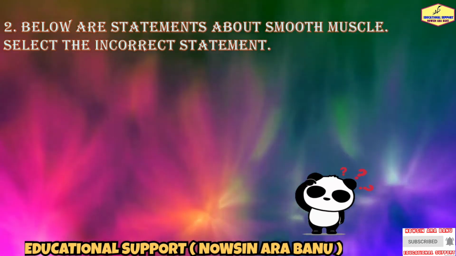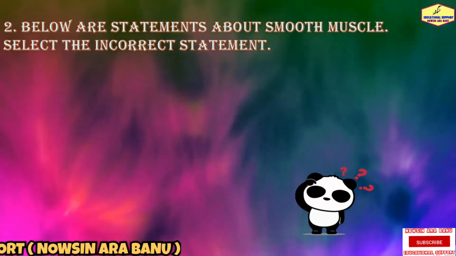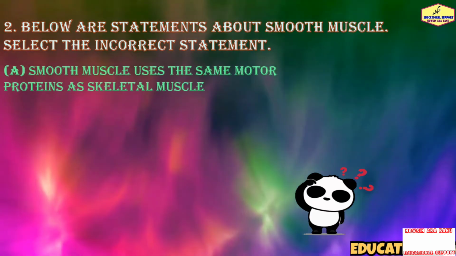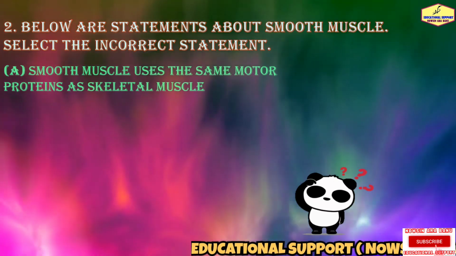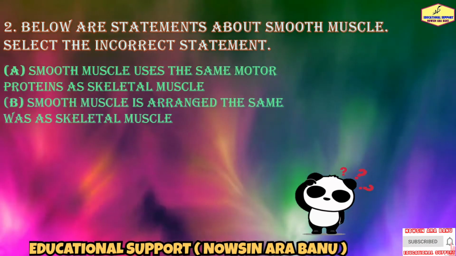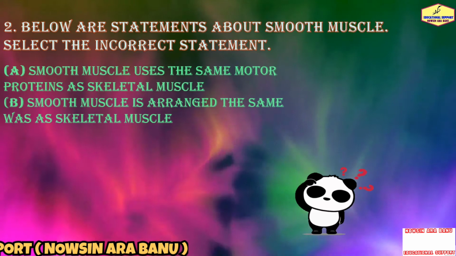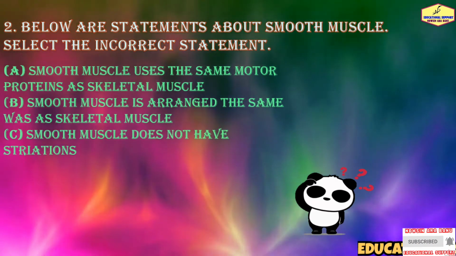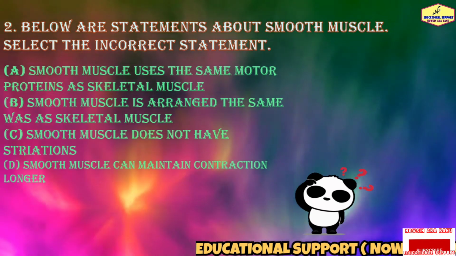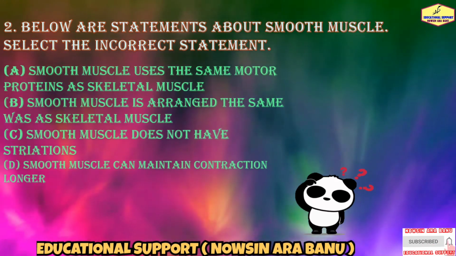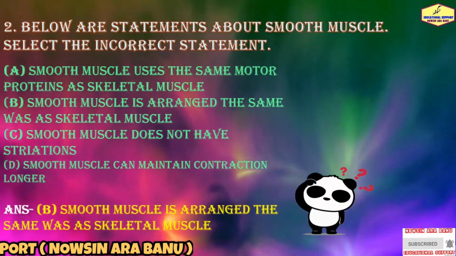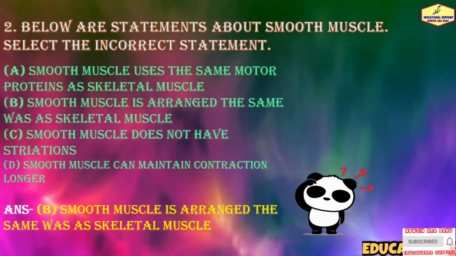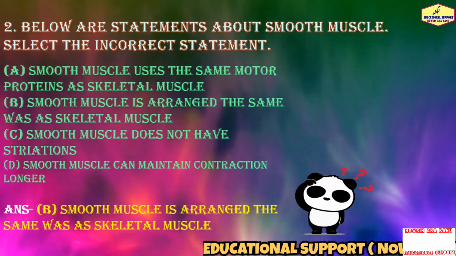Next question is, below are statements about smooth muscle. Select the incorrect statement. Smooth muscle uses the same motor proteins as skeletal muscle. Smooth muscle is arranged the same way as skeletal muscle. Smooth muscle does not have striations. And the last one is, smooth muscle can maintain contraction longer. So the answer is option B. Smooth muscle is arranged the same way as skeletal muscle.